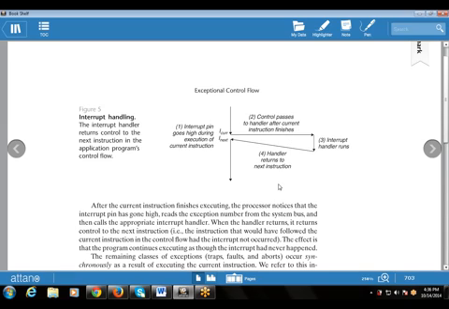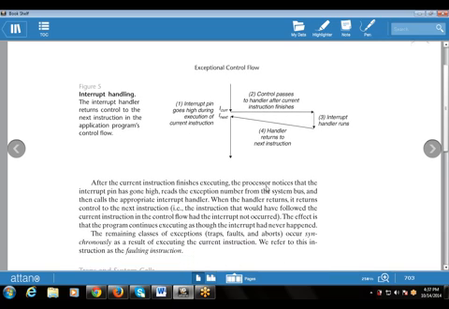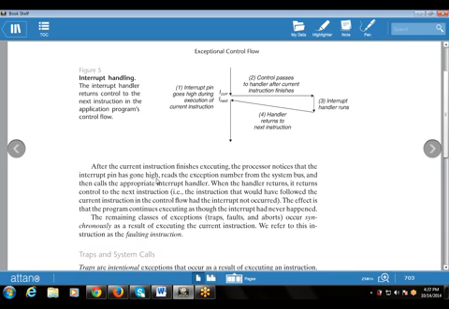This says that after the current instruction finishes executing, the processor notices that the interrupt pin has gone high, reads the exception number from the system bus, and then calls the appropriate interrupt handler. So this is the example that shows how to call the exception control flow.